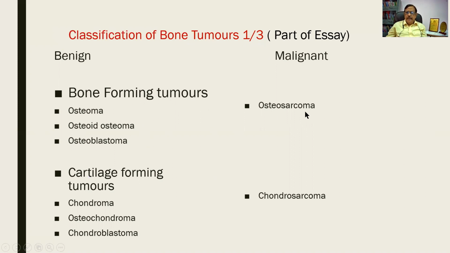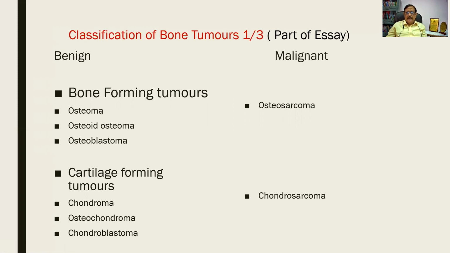The malignant will be osteosarcoma. Cartilage forming tumors are chondroma, osteochondroma, chondroblastoma. And the malignant is chondrosarcoma.